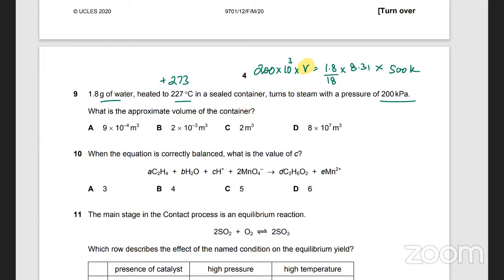I got 2.0775 times 10 raised to power 3, because I calculated this before and I got the same answer. 10 to the power 3 or 10 to the power -3? -3. It's B basically. I mean, you got 2.07, right?